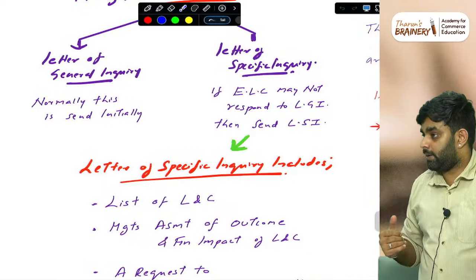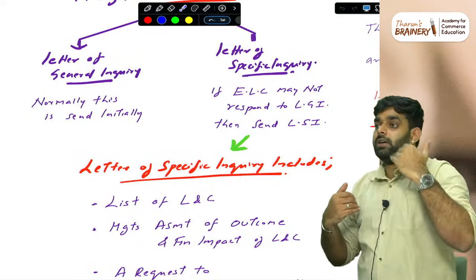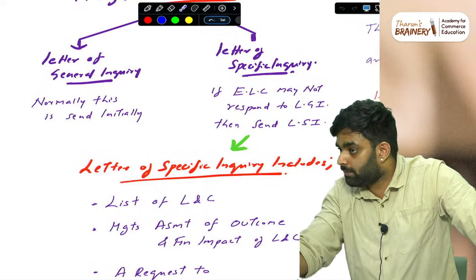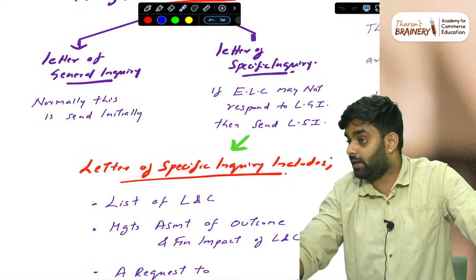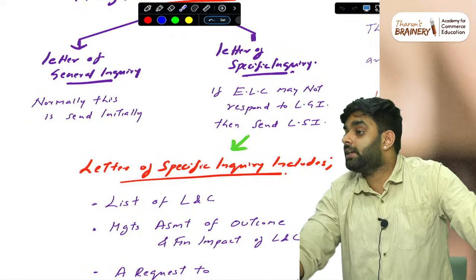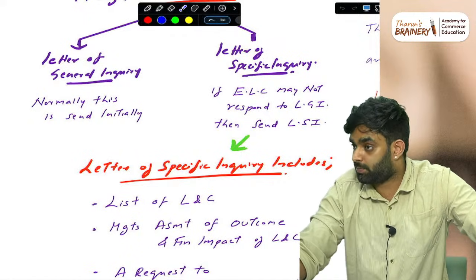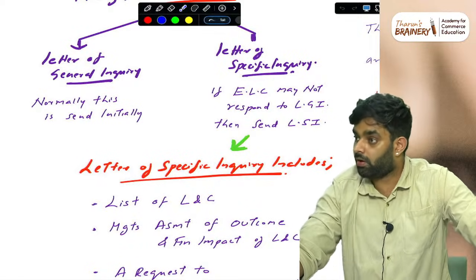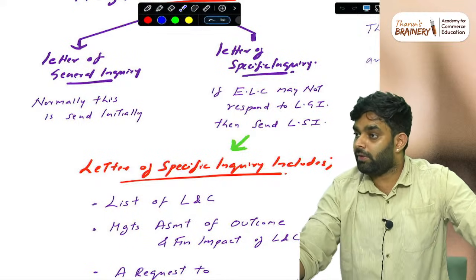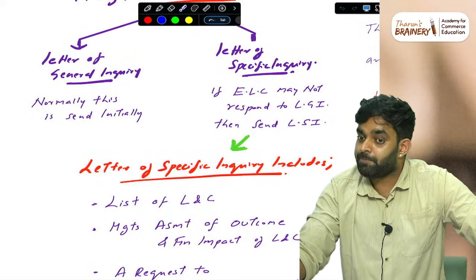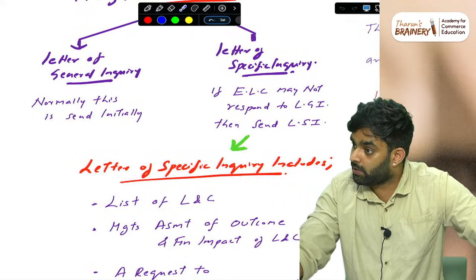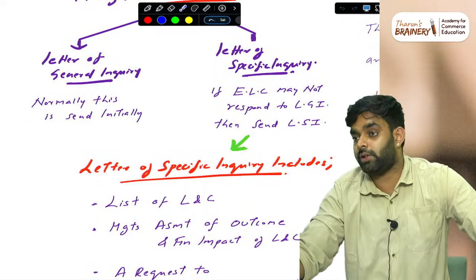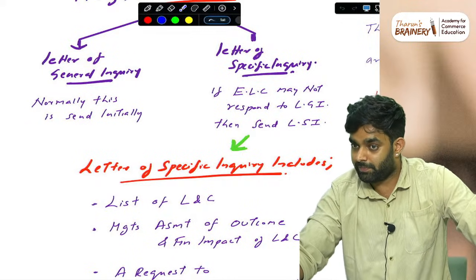The auditor is evaluating litigations and claims, and management told the auditor you can send a mail to the external legal counsel, but the auditor sent a letter of inquiry. The external legal counsel is not responding. What should the auditor do in this regard? Everyone will say perform an alternative procedure, or no audit evidence, then modify the opinion. Right. First, send a letter of general inquiry. If they are not responding to the general inquiry, send a letter of specific inquiry. If they are not responding to the specific inquiry also, then try the alternate procedure, whatever is possible.